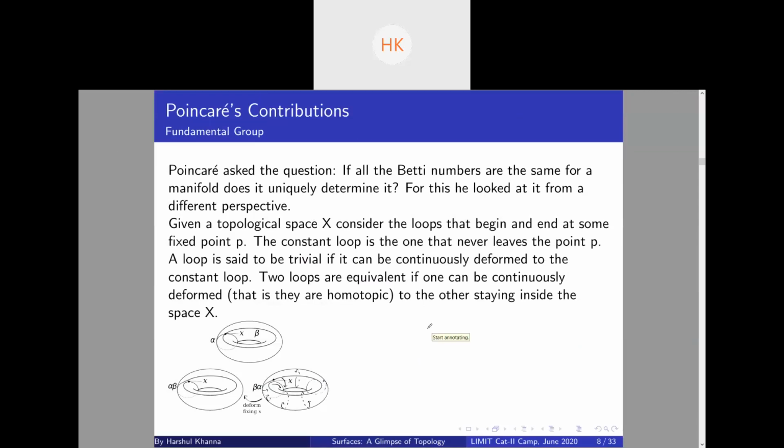Suppose you are given a manifold. Let's start with a basic sphere. Suppose this was a sphere. You take any loop on it, right? I take this loop on it and I contract it. So I can always reach a point. Suppose I take a point, let's say this one, and I start contracting the loop towards that point.